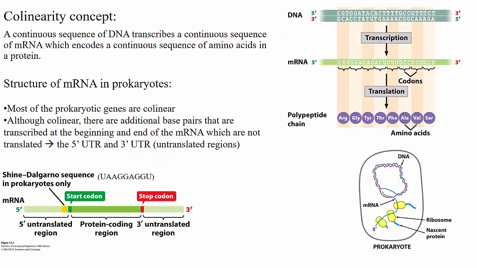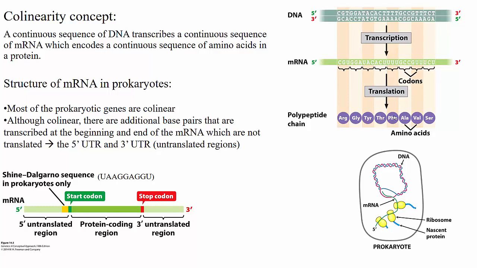Now, I'd like to talk about the collinearity concept. It means that a continuous sequence of DNA transcribes a continuous sequence of mRNA, which encodes a continuous sequence of amino acids in a protein. Most of the prokaryotic genes are collinear. In bacteria, mRNA is directly used for translation, versus in eukaryotes, there is a pre-mRNA that is first transcribed from DNA and then processed to create mature mRNA for the purpose of translation.